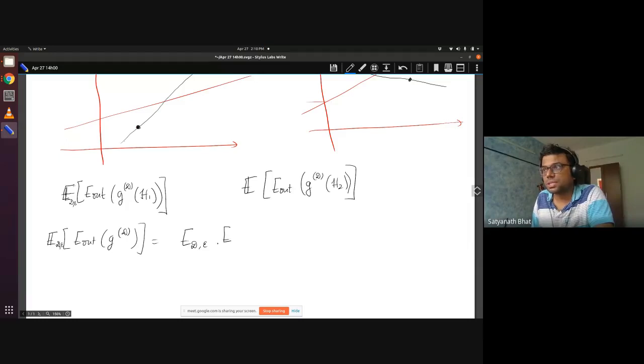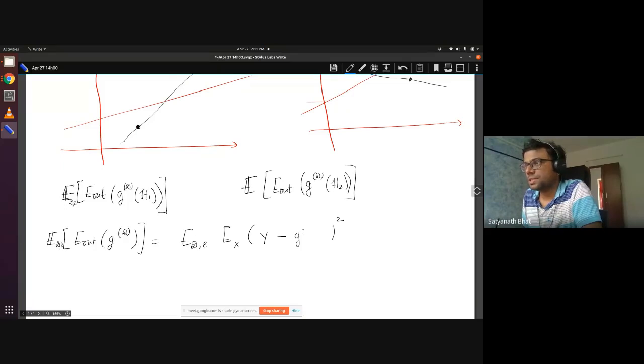The E out is taken over X. If you remember, when we looked at the risk of a classifier, we took an expectation over X comma Y, but the Y component, that noise, is coming as part of this. So this will be something squared: Y minus g_D of x, whole squared.